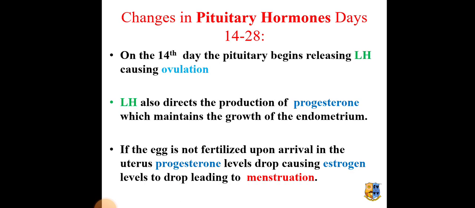Changes in pituitary hormones from 14 to 28 days. On the 14th day, the pituitary begins releasing luteinizing hormone causing ovulation. Luteinizing hormone also directs the production of progesterone which maintains the growth of the endometrium. If the egg is not fertilized, upon arrival in the uterus, progesterone levels drop, causing estrogen levels to drop, leading to menstruation.